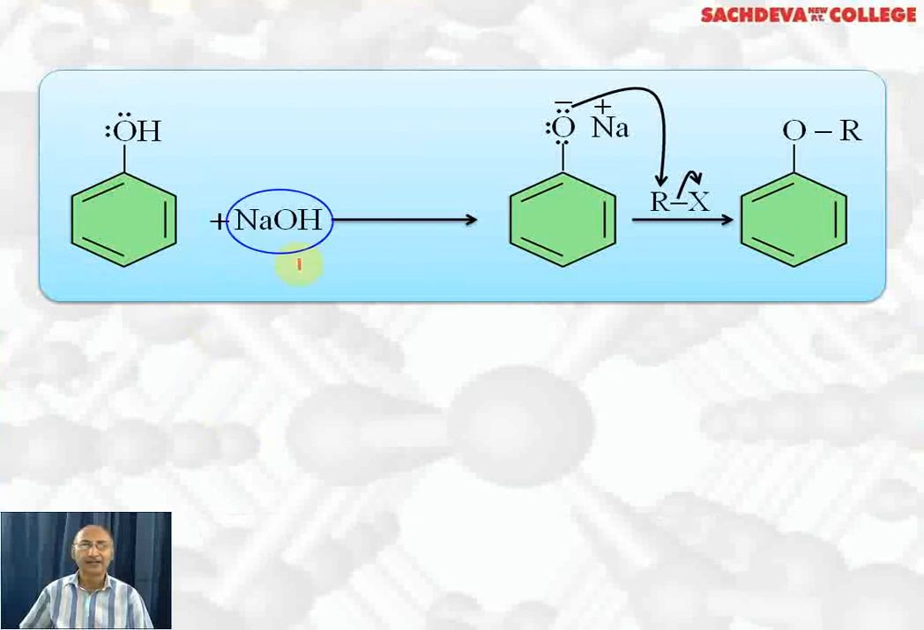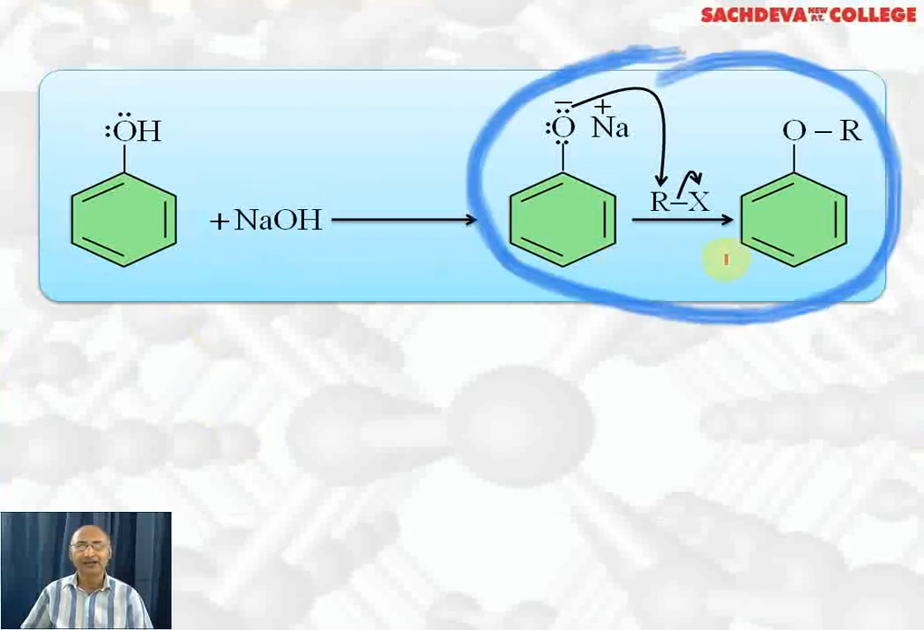Phenol, when reacted with NaOH, forms sodium phenoxide. With a suitable alkyl halide, we can get ether. Unsymmetrical ether can also be obtained from phenol using Williamson synthesis, where sodium phenoxide reacts with a suitable alkyl halide to get ether.